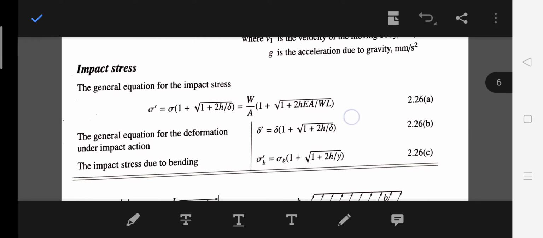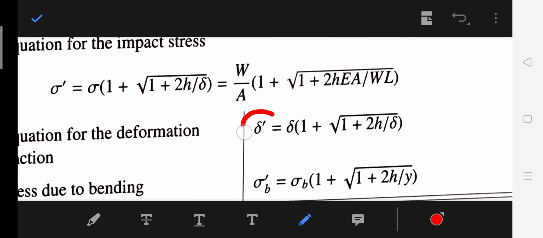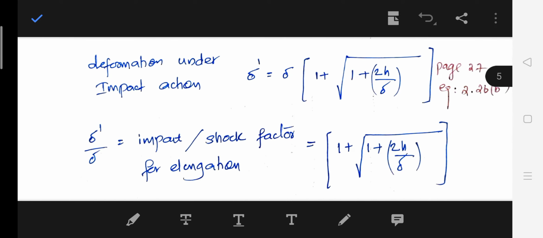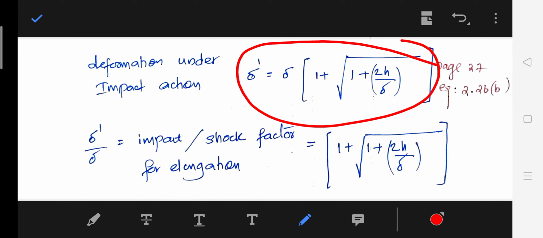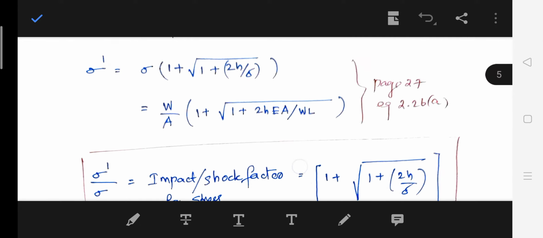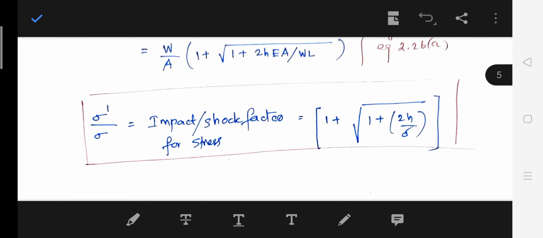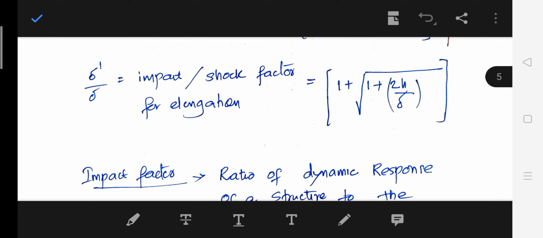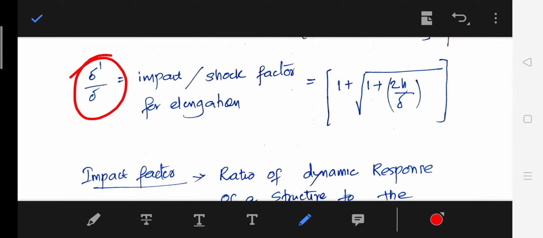Next, here is the instantaneous deflection. We are taking this delta to the denominator. I have written the equation of instantaneous deflection here. So delta bar by delta is known as the impact shock factor for elongation. The other one is the impact shock factor for stress. This is the impact shock factor for stress, and this is the impact shock factor for elongation. Okay.